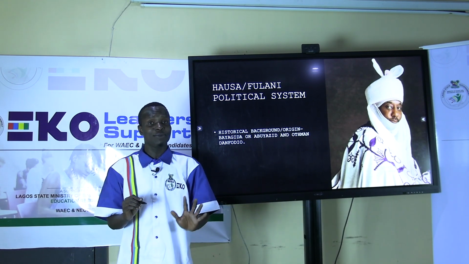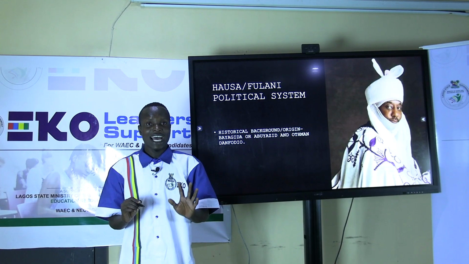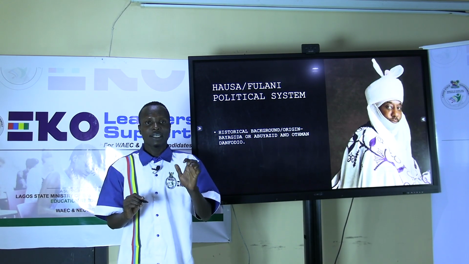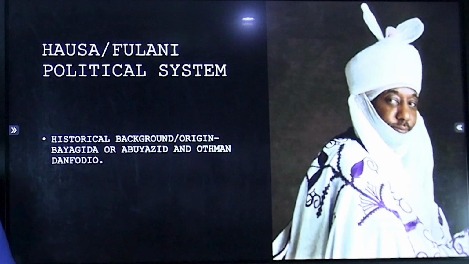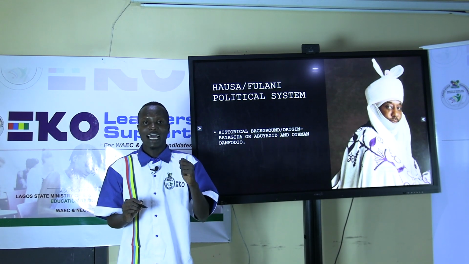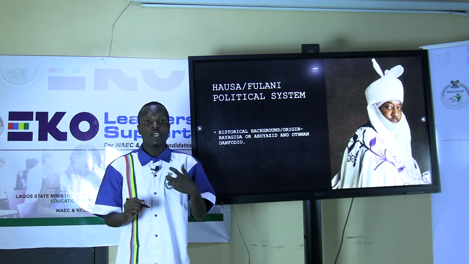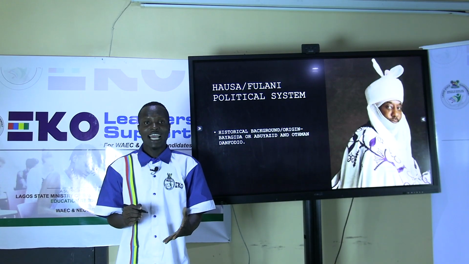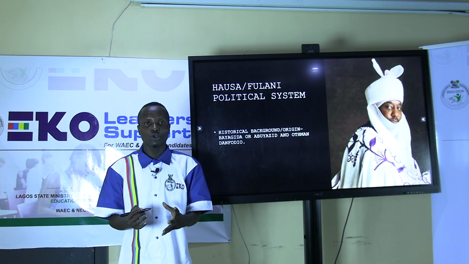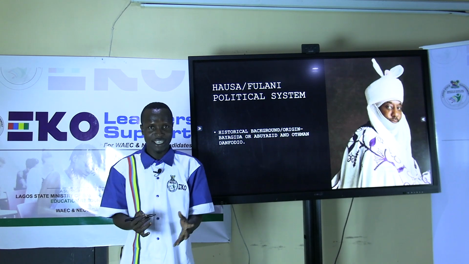We have 7 kingdoms in the Hausa, which are Kano, Rano, Gobiri, Biram, Katsina, and others. He waged war against those 7 kingdoms and harmonized the Hausa kingdom into the Islamic way.